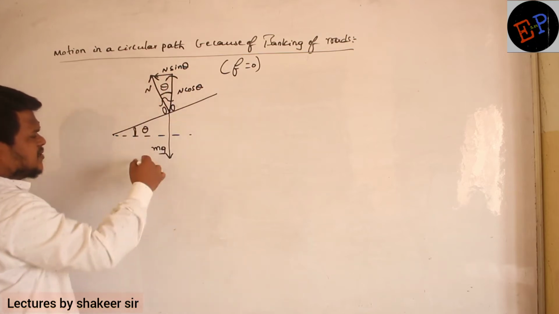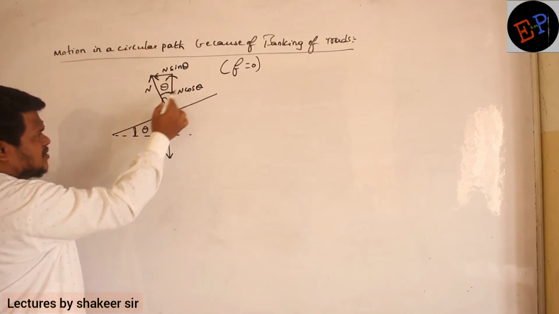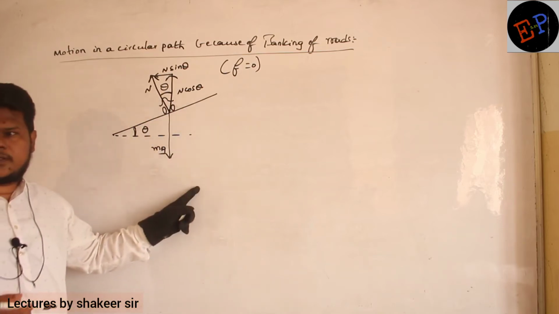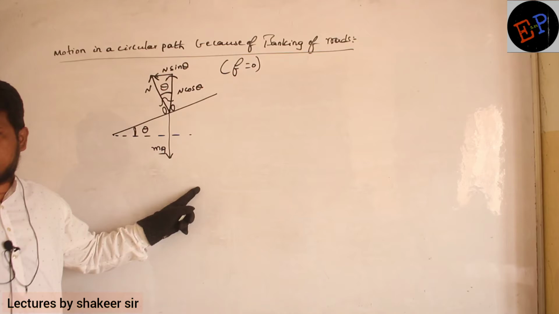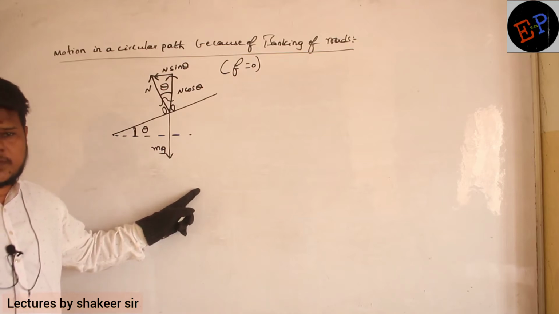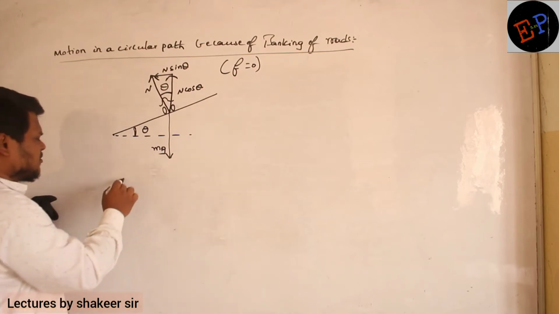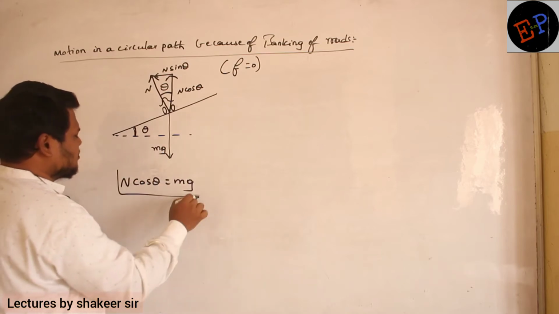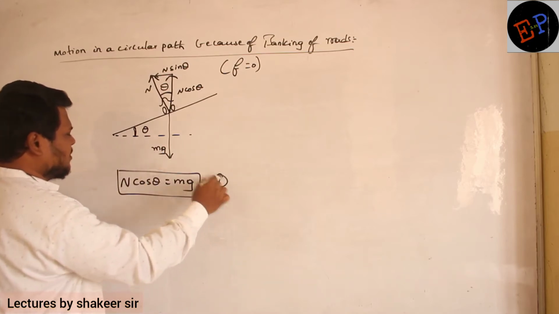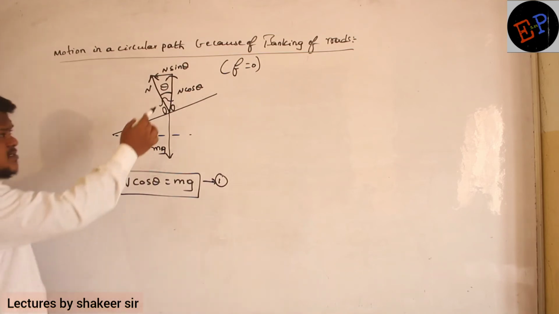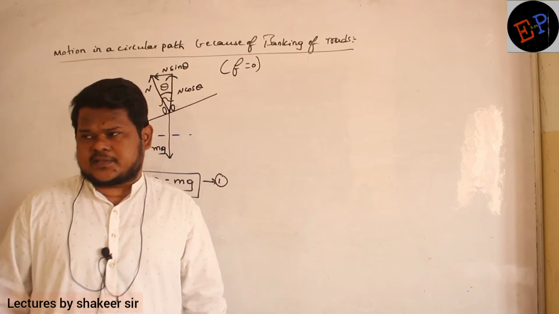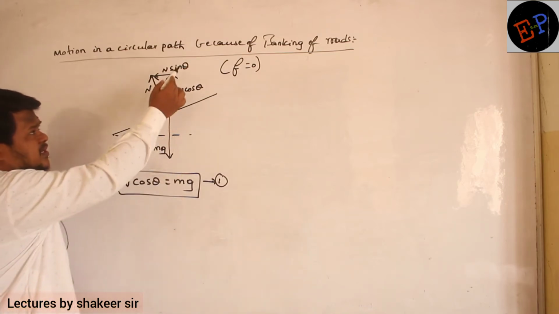Now if you see this figure, mg and N cos theta are exactly in opposite directions. It means these two forces are cancelling each other, or balancing each other. Clear now? So therefore I can write N cos theta equals mg. This is my first equation. Are you able to understand? Then what about N sin theta?